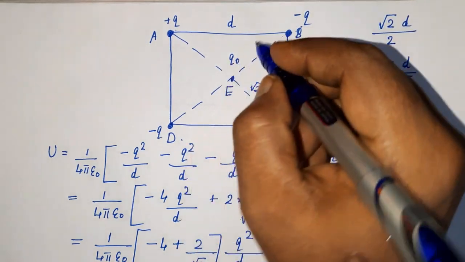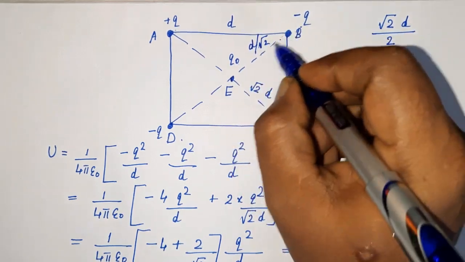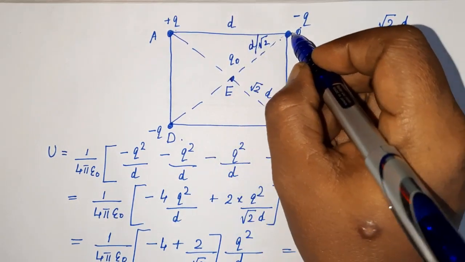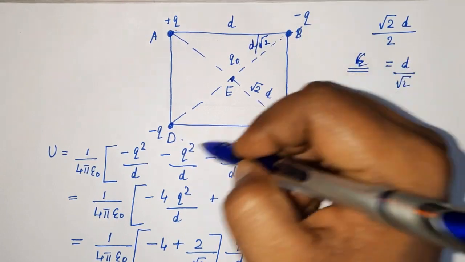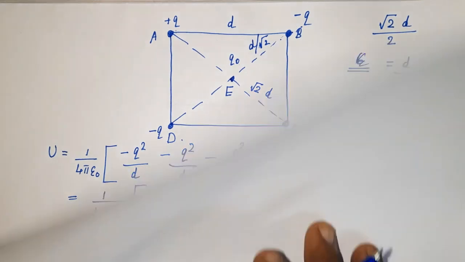Okay. So this distance is d by root 2. So the distances from the point E to A, B, C and D are the same, and that is d by root 2. Now let's find that work done.